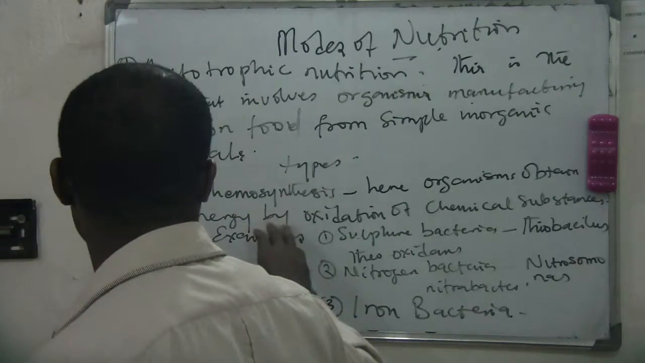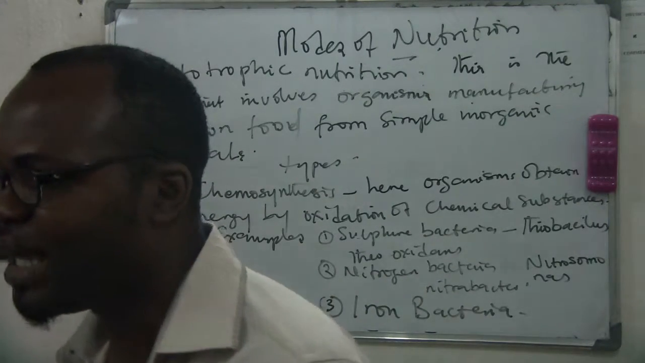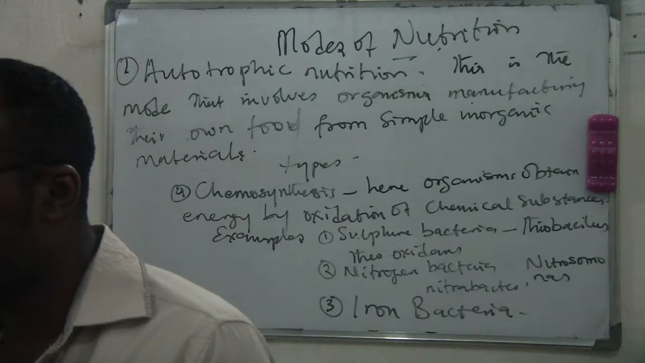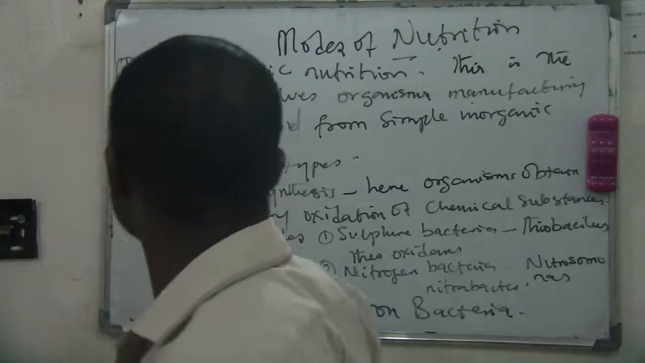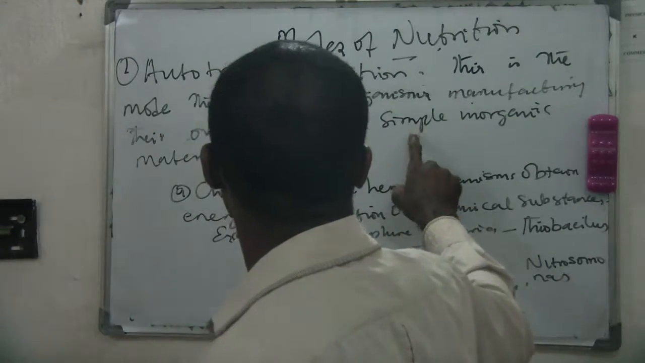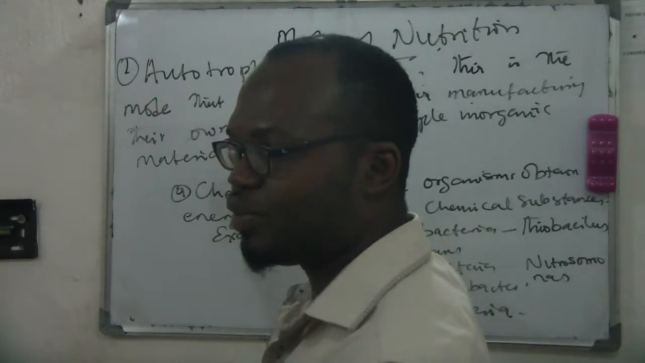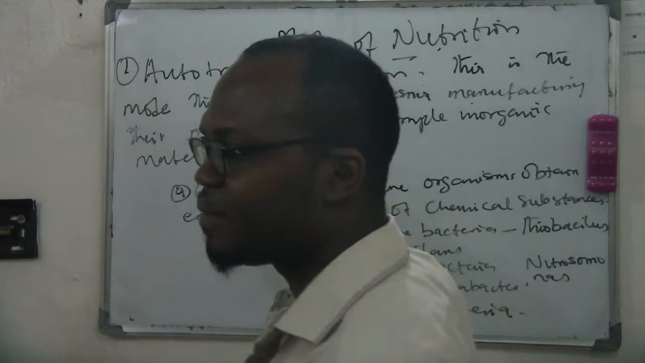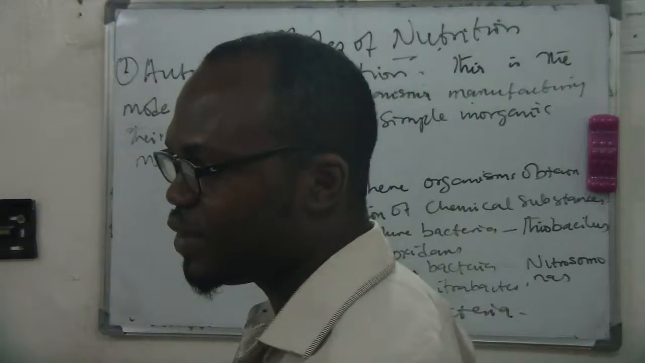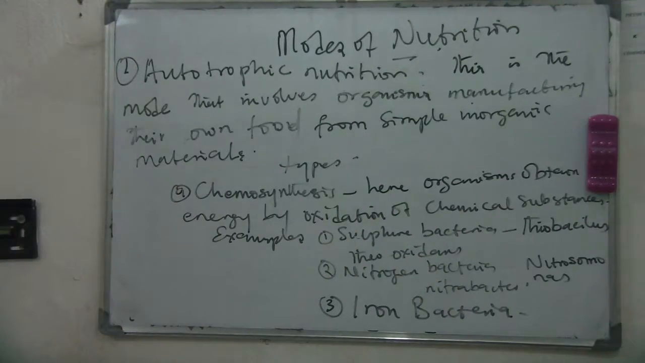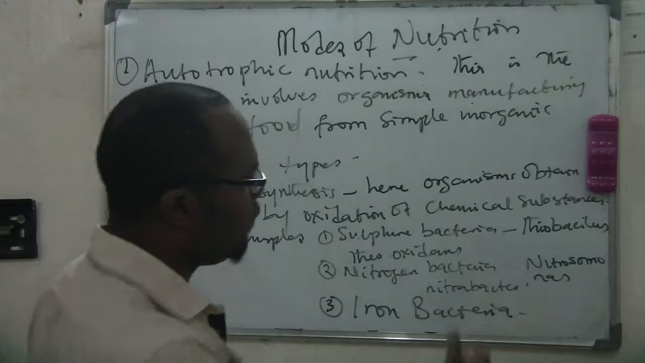So this group, chemosynthesis, they are neither plants, they don't use photosynthesis. You understand? And they don't eat food like human beings. But they use simple inorganic material to produce their own food. So one major mode of autotrophic nutrition is chemosynthesis.